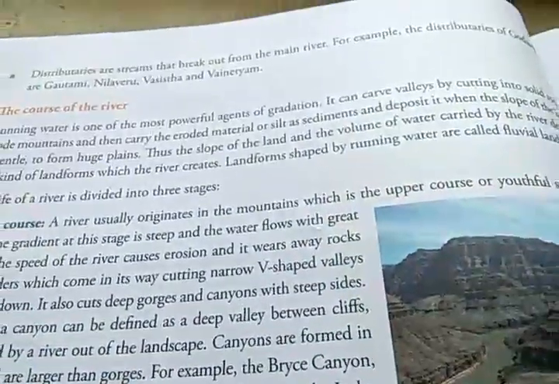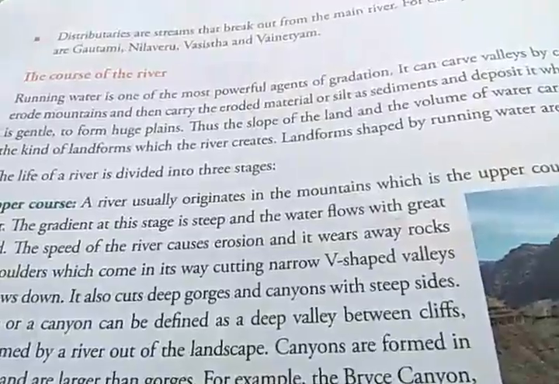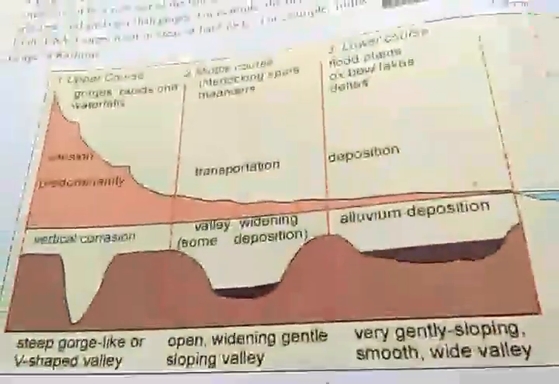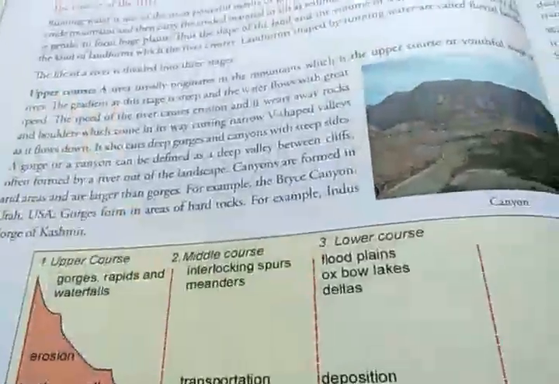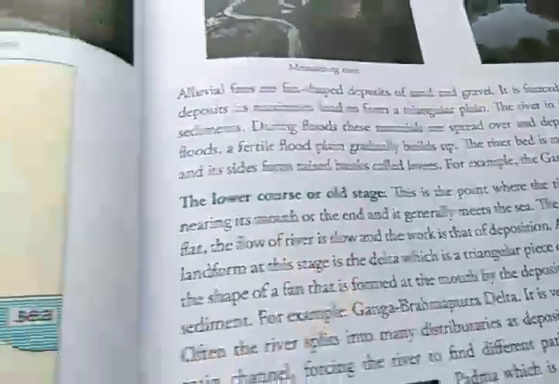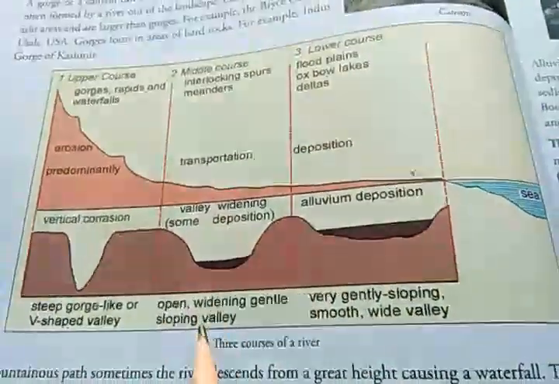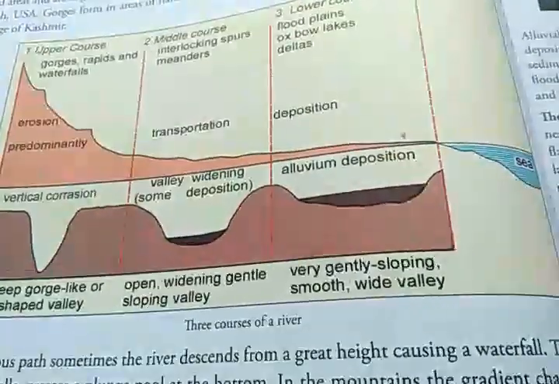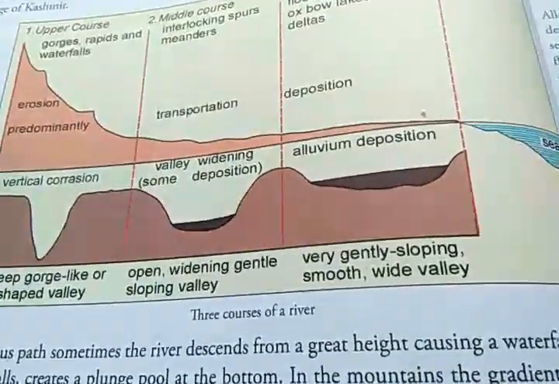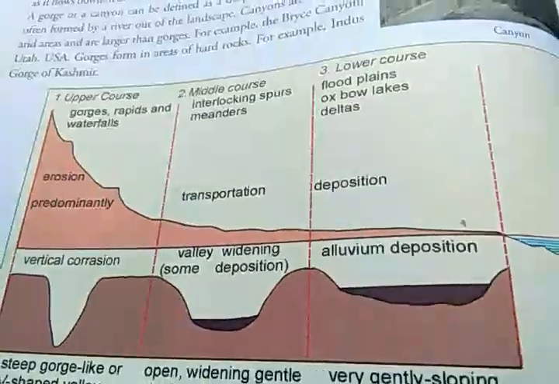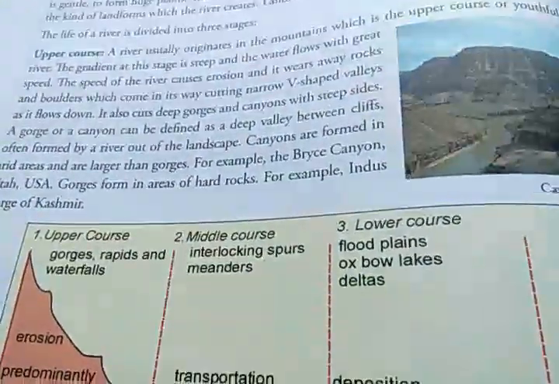Then in my next video I will start the course of the river. In the course of the river, there are three parts: upper course, middle course and lower course. This we will discuss, and this is the diagram which you have to draw in your copy. Till then you study, write the in-text questions, and be prepared for this part, the course of the river, for my next video.